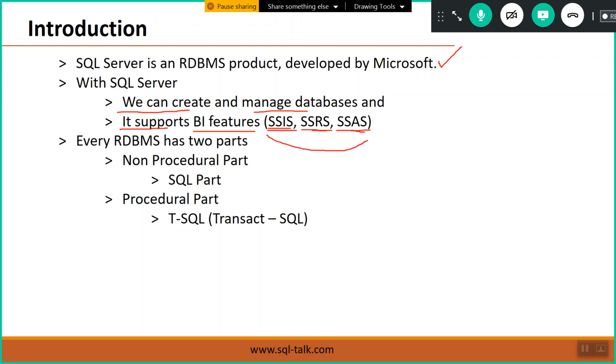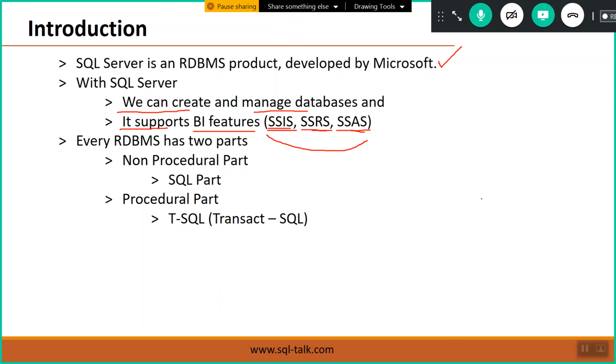Remember, SQL Server is a collection of four servers. One is the database engine or database server, and the other three servers are IS, RS, AS. Right. So that is what SQL Server is, and what we can do with SQL Server.